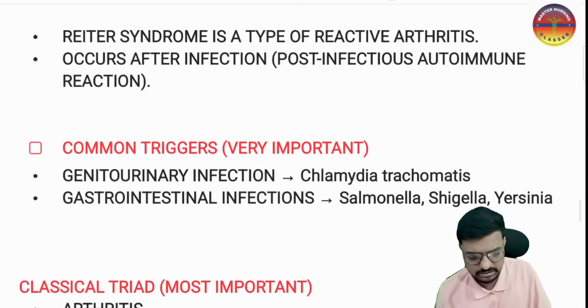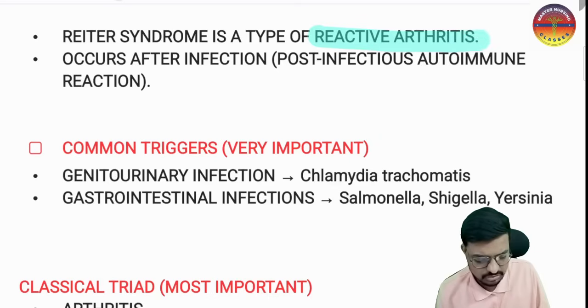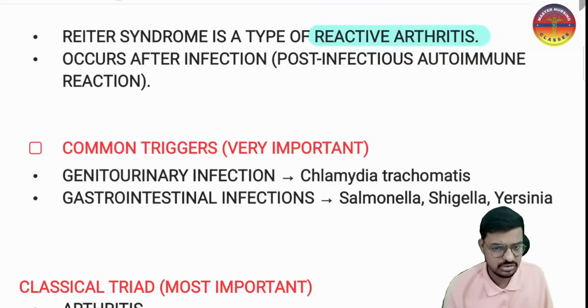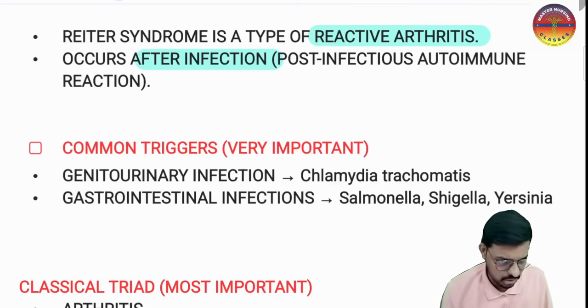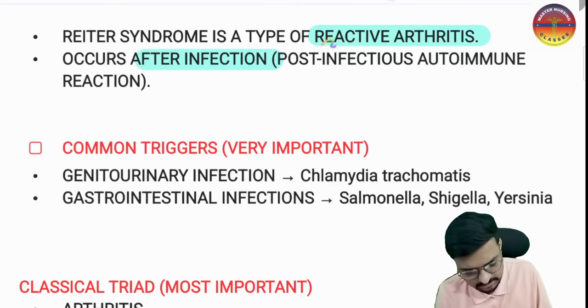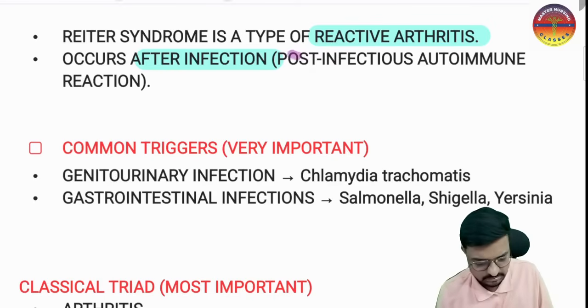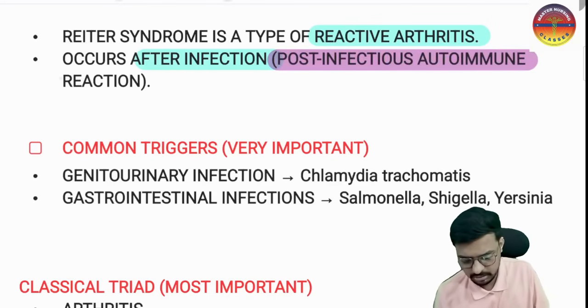Reiter syndrome is a type of reactive arthritis. Reactive arthritis means that elsewhere in the body, like in the genitourinary tract or in the gastrointestinal tract, there is an infection. Because of that infection, autoantibodies are formed, and those autoantibodies damage these sites. So this occurs after the infection. That is a post-infection autoimmune reaction, and we can call it reactive arthritis.